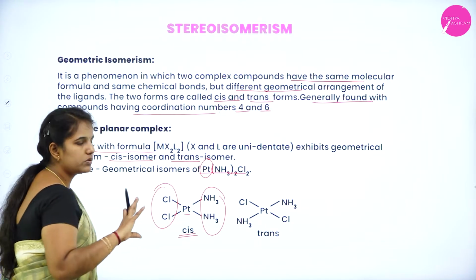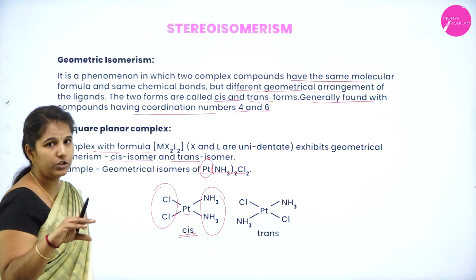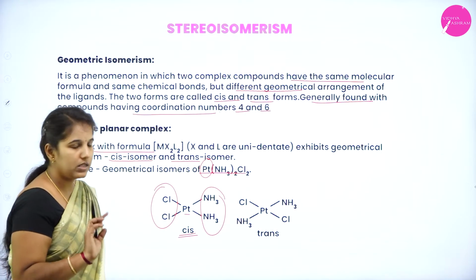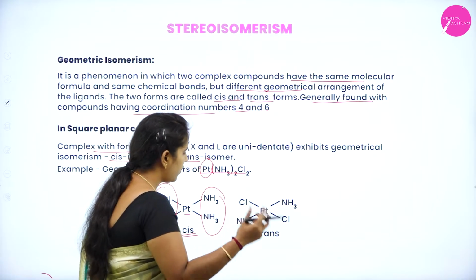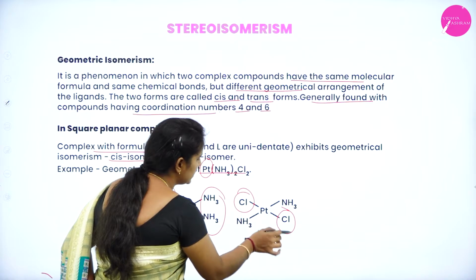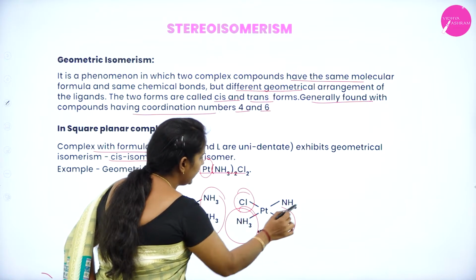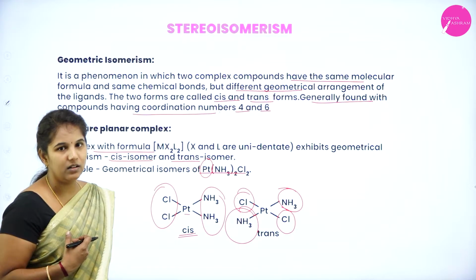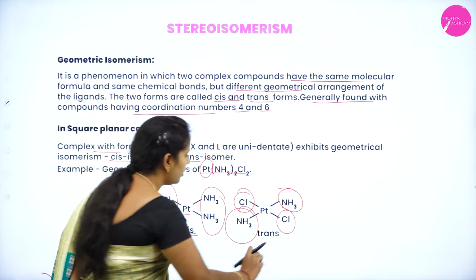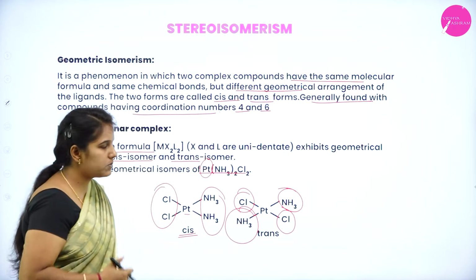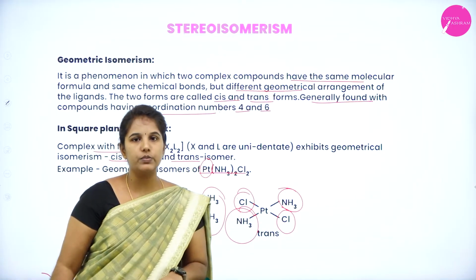You can see that the 2 chlorine groups are very close to each other. Similarly, the 2 amino groups are very close to each other. Such an arrangement is known as what? The cis isomer arrangement. Next, we have one more type where you can see that the 2 chlorine groups are present at opposite ends. Similarly, the amino groups are also present at opposite ends. So this indicates that they are not close to each other. They are present at opposite ends. Hence, it forms what? Trans isomers.